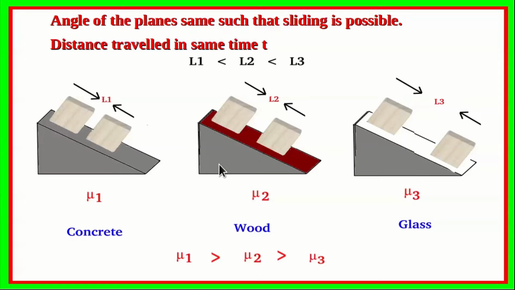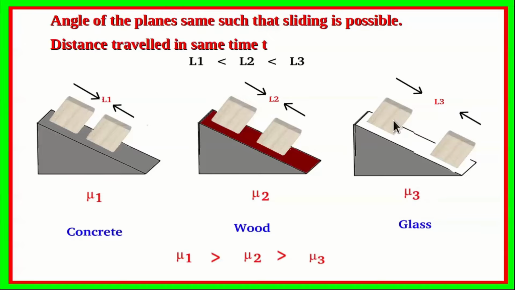So we have three inclined planes. One is made of concrete, the second is made of wood, and the third is made of glass. Now from experimental calculations, we know that mu1 is greater than mu2 greater than mu3. Now what we do in this experiment is we use the same, let's say, wooden block and we keep the inclined plane at such an angle that sliding just starts in the three cases, and we measure the distance which the object traverses in a given time t. So the concrete has the maximum friction of all three and the glass has the minimum friction of all three.